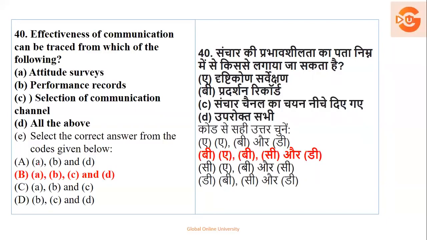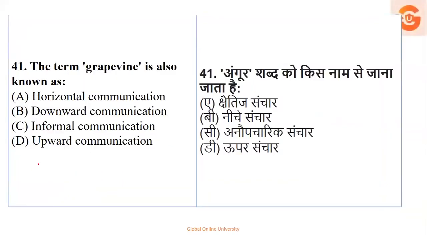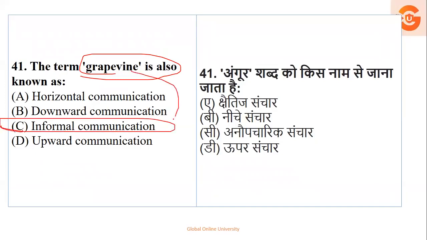Now, the term grapevine is also called, अभी just हमने अभी उसका concept किया था. The term grapevine is also called as horizontal, downward communication, informal communication, or upward communication. So your right answer is what? Grapevine is termed as informal communication.